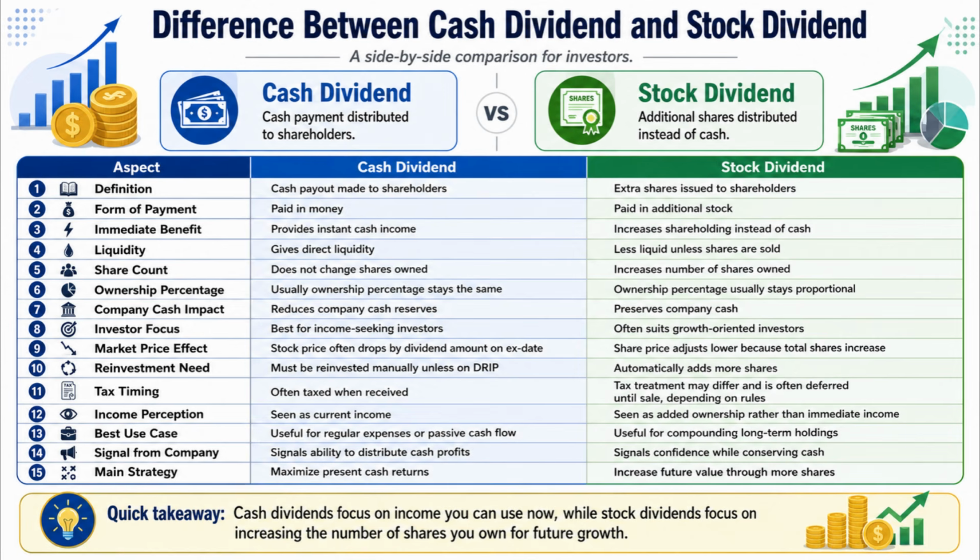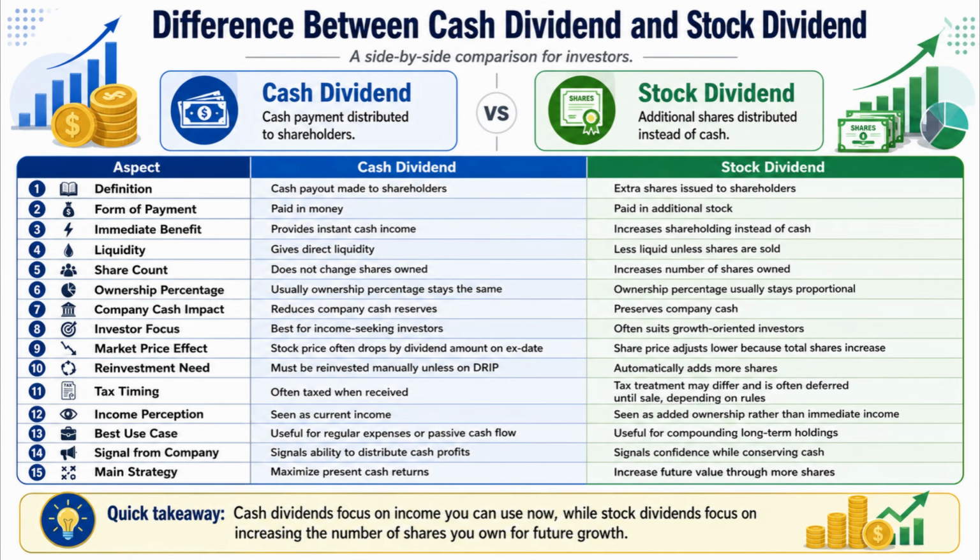Number 12. Cash dividend is seen as current income, whereas stock dividend is seen as added ownership rather than immediate income. Number 13. Cash dividend is useful for regular expenses or passive cash flow, whereas stock dividend is useful for compounding long-term holdings. Number 14. Cash dividend signals that the company can distribute cash profits, whereas stock dividend signals confidence while conserving cash. Number 15. Cash dividend mainly aims to maximize present cash returns, whereas stock dividend mainly aims to increase future value